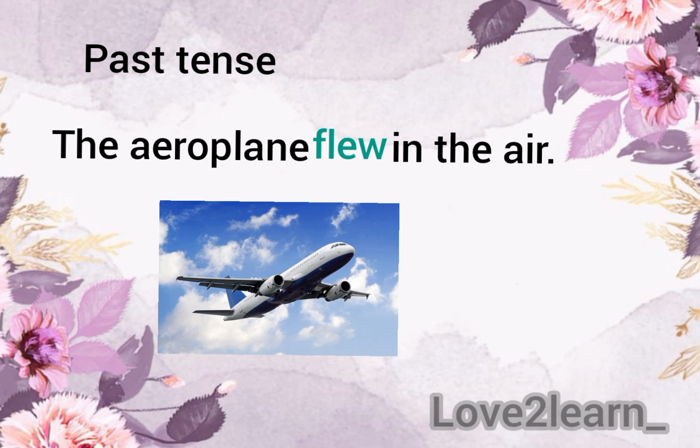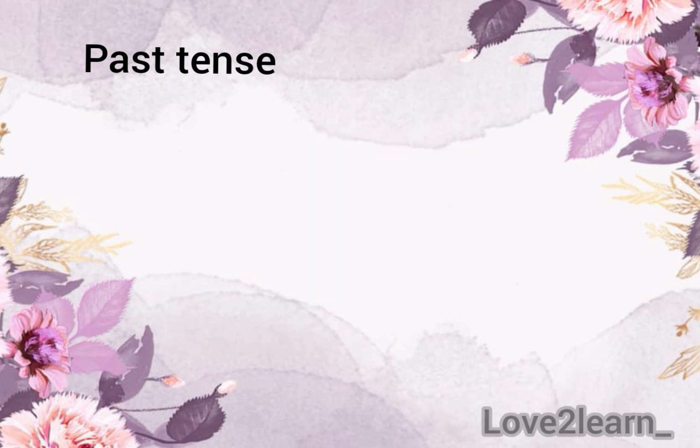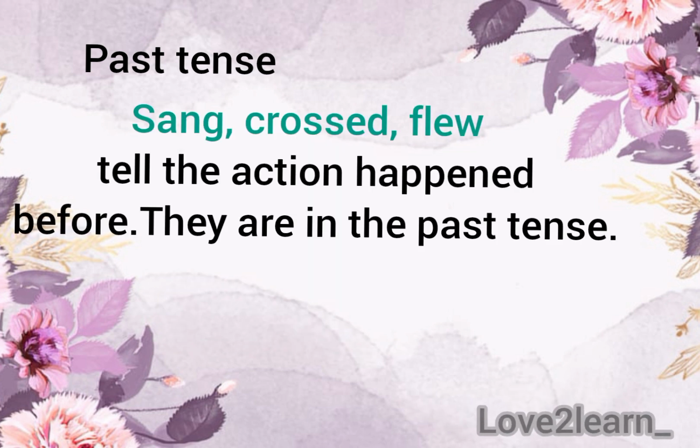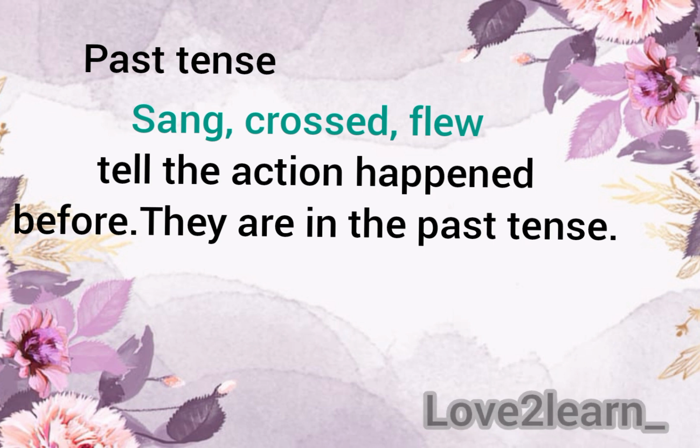See this sentence? The aeroplane flew in the air. In this sentence, flew is the past tense of the action word fly. The words sang, crossed, flew tell the action happened before. They are in the past tense. The action was over at the time of speaking.